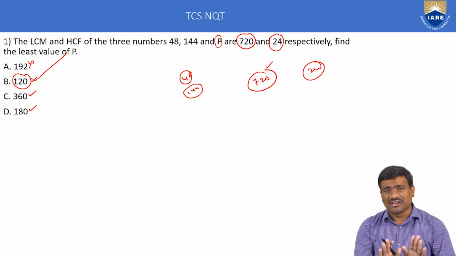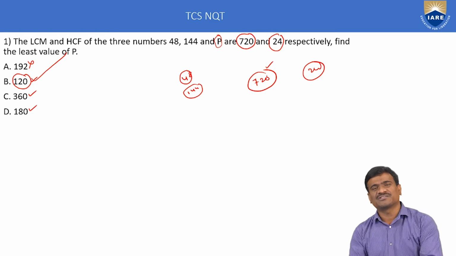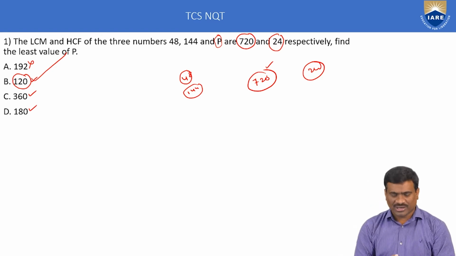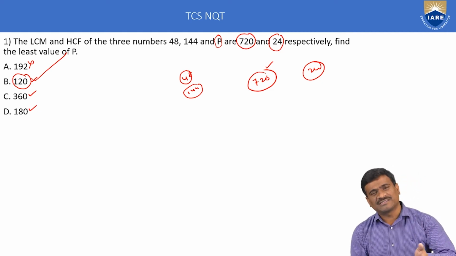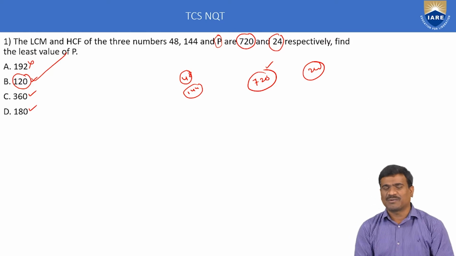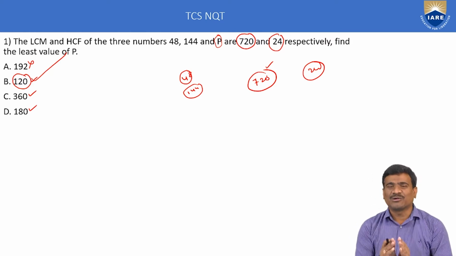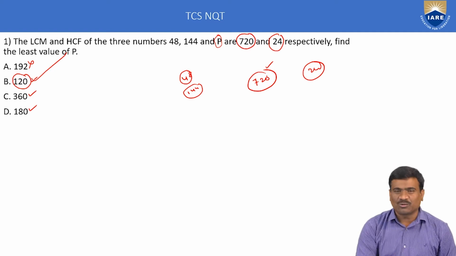HCF definition: the numbers are exactly divisible by the HCF. Okay, then the first question, answer using the LCM definition. LCM definition: the LCM is always exactly divisible by the given numbers. Calculate only the least number, but using option verification, the least number is only 120. So option B is the only correct one.